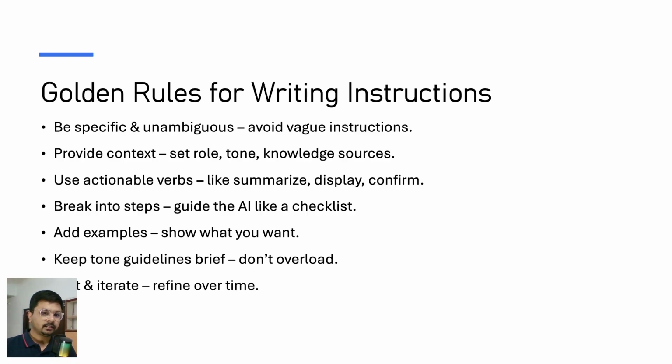The fourth point is important: break into steps. Guide AI like a checklist. AI works better with small steps rather than a big unclear task. If you are new, it happens to me as well. When I built my first Q&A agent, I wrote every instruction in a paragraph. That didn't work well for me.